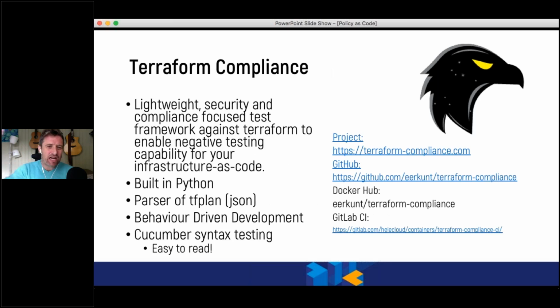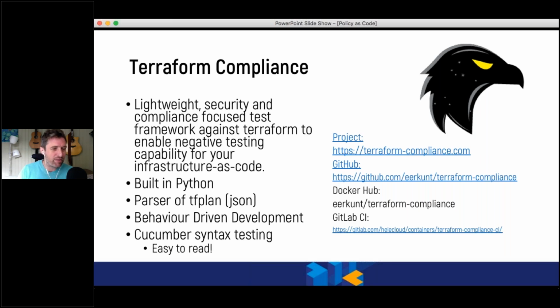So when we think about Terraform Compliance, I wanted to use it as an early example because I think it's a relatively straightforward example. It's a lightweight framework for testing against Terraform, built in Python.